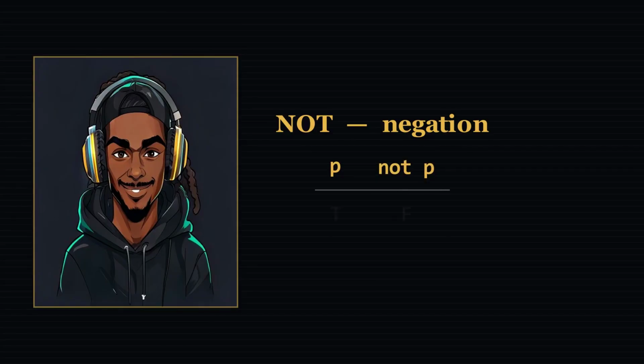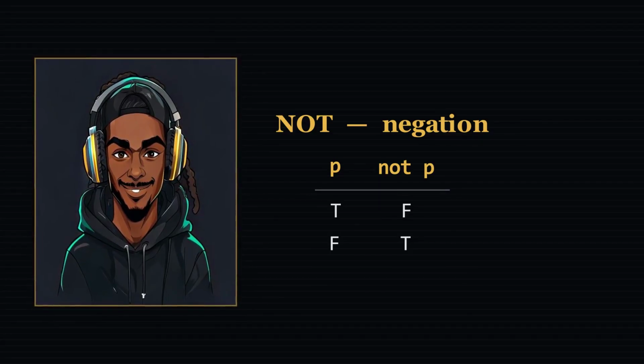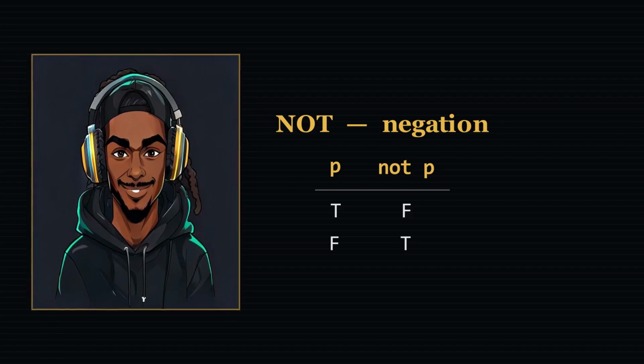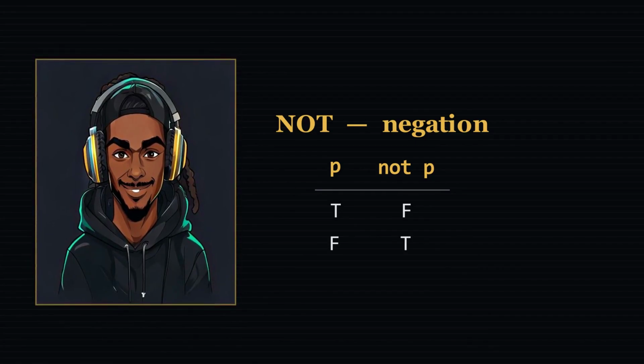And that word table is the tool for the whole series. A truth table lists every way the inputs could be and what the formula gives you for each one. 2 inputs, 4 rows, 3 inputs, 8. It is brute force, and brute force is exactly what you want when you are checking a claim because it cannot skip a case. 3 inputs, P, Q, R is 8 rows, and the row where everything fails sits in the same table with the same weight as the row where everything works. You do not get to skip the row you do not like.